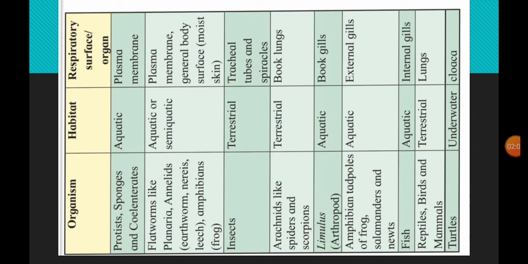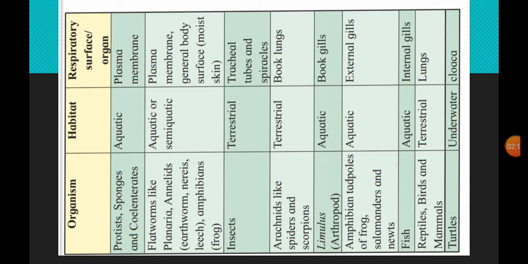This takes place through the outer plasma membrane of these organisms.